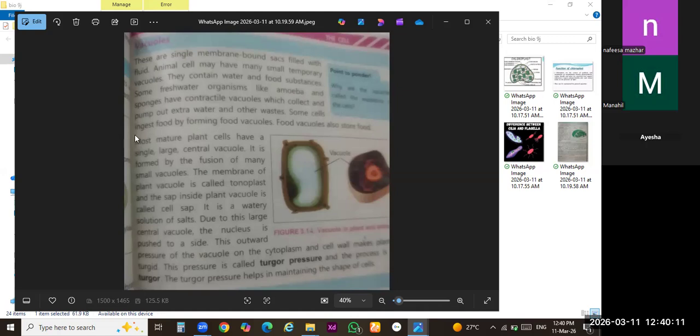And the second paragraph is related to the function of vacuoles which are present in the plant cell. This whole paragraph is related to the function and structure of vacuole in animal cell, and this paragraph is related to the function and structure of the vacuole in plant cell. Done.